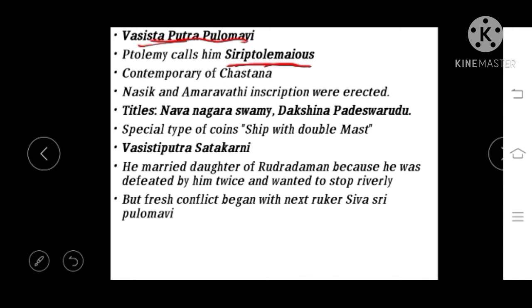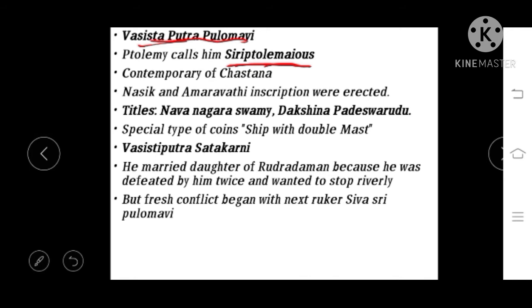The Nasik inscription was issued by Gautami Balasri, but erected by her grandson, Vasishtiputra Pulamavi.